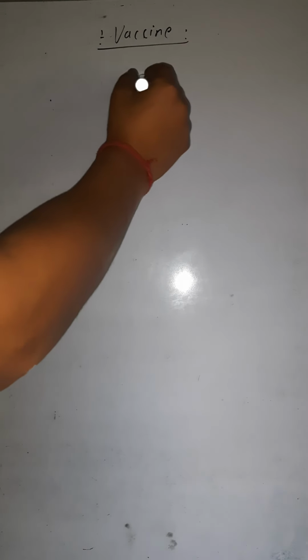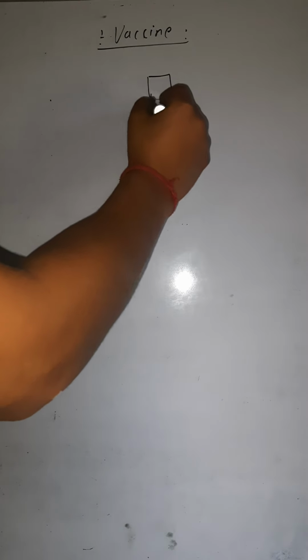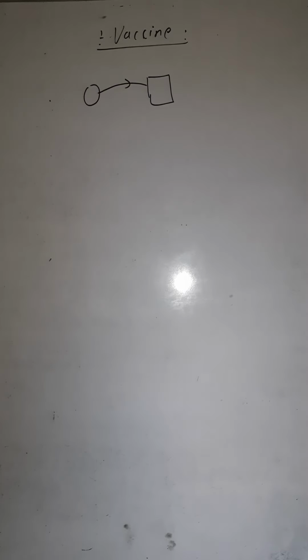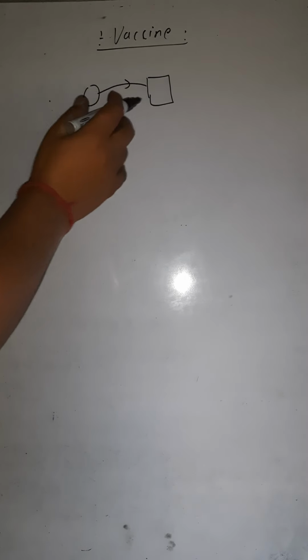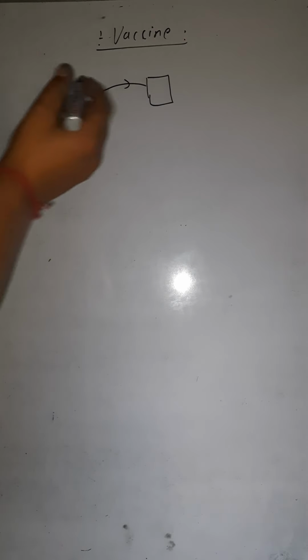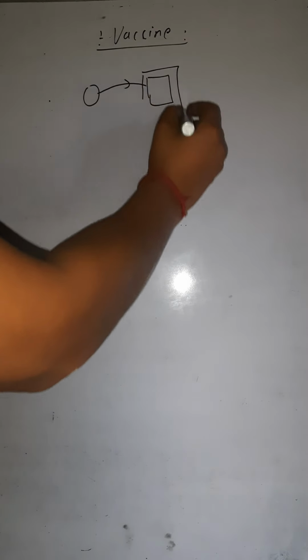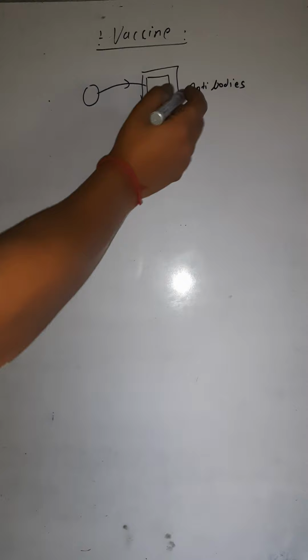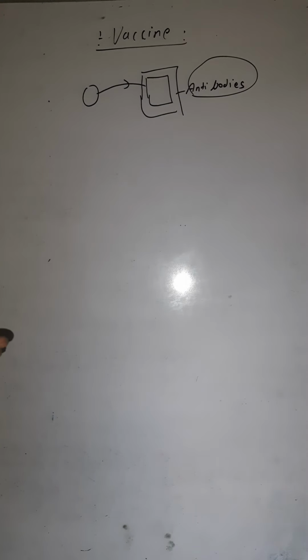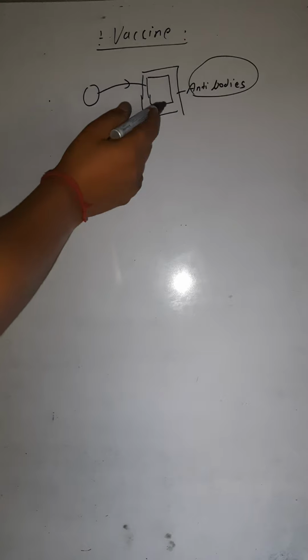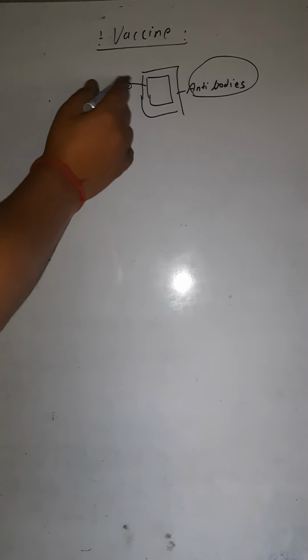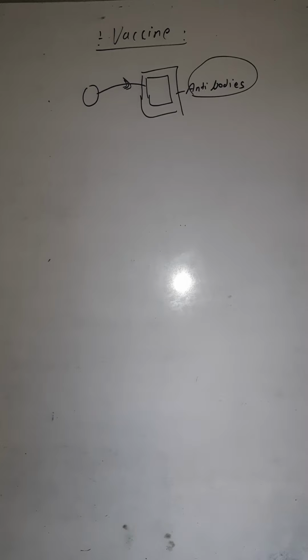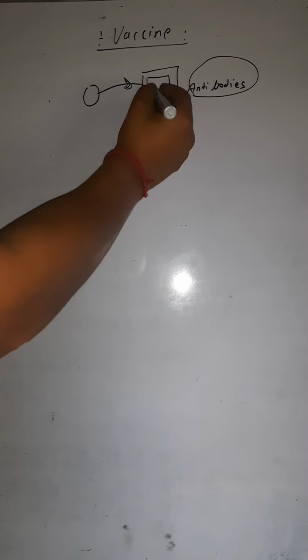So what is this vaccine? Suppose this is your body, and this is the disease. As soon as the disease enters your body, your body starts to produce antibodies. These antibodies are just like an army, used to kill the disease or the virus that is entering your body.